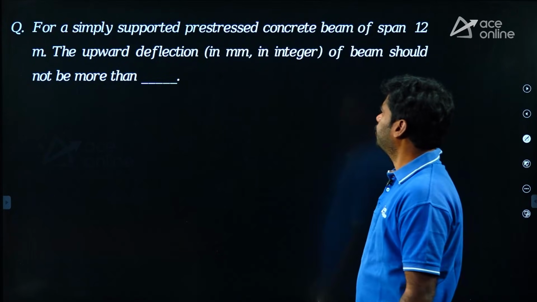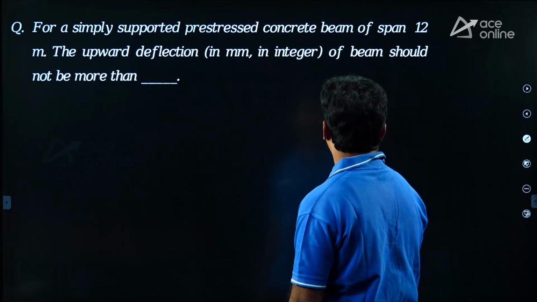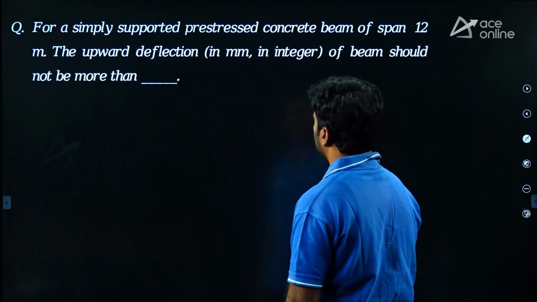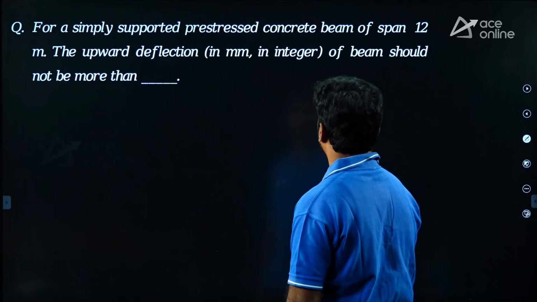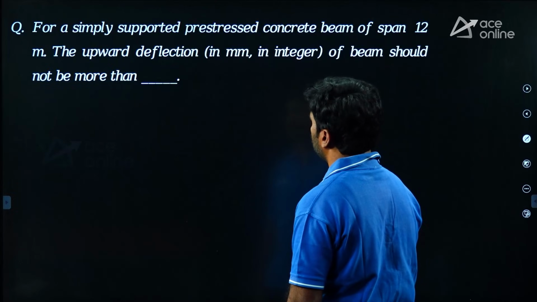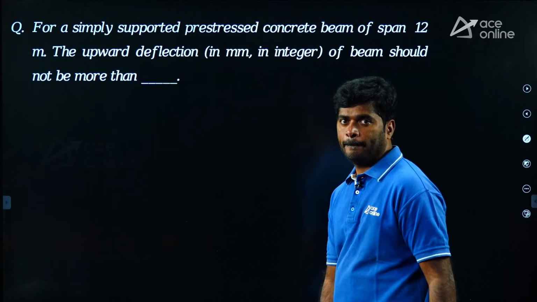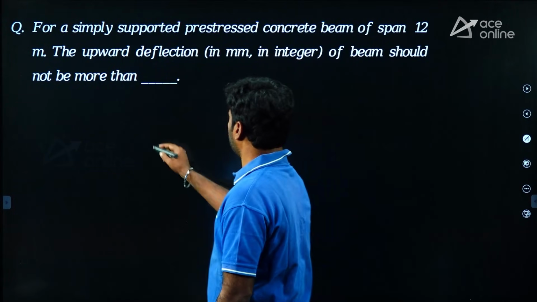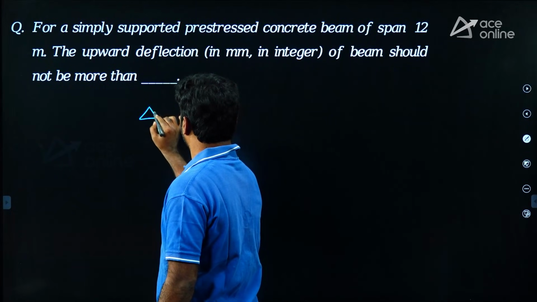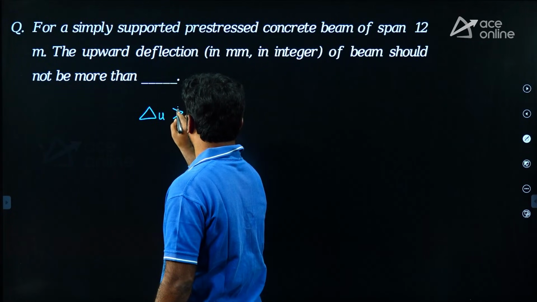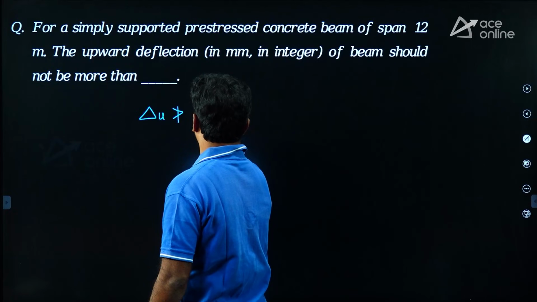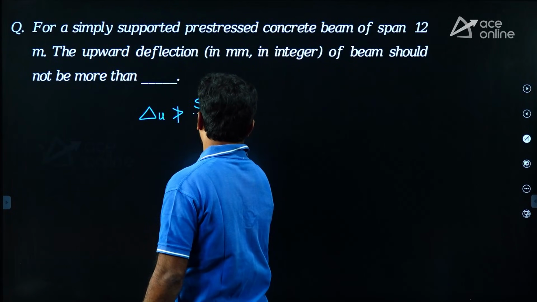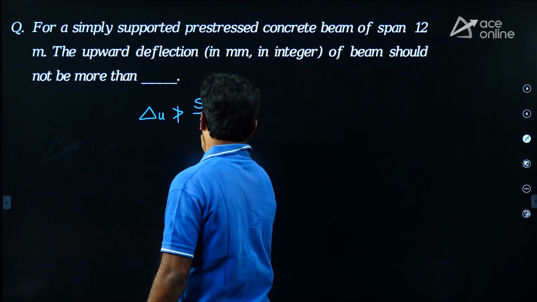For a simply supported pre-stressed concrete beam of span 12 meters, the upward deflection in mm, in integer, of a beam should not be more than. My dear, they are asking upward deflection. The upward deflection of a pre-stressed concrete member is in any case not more than span upon 300.